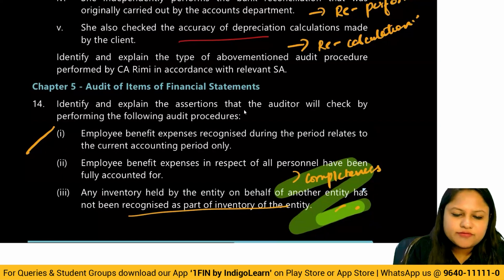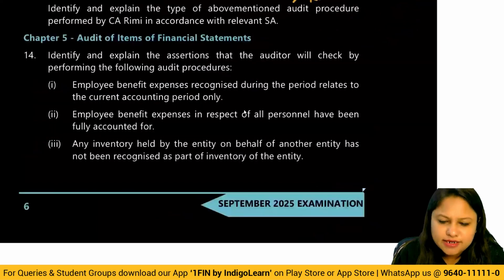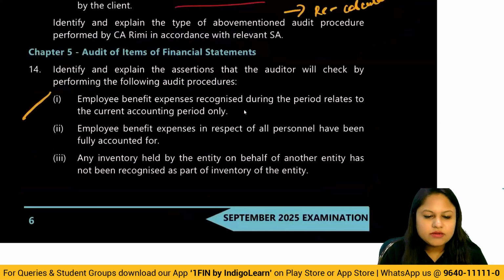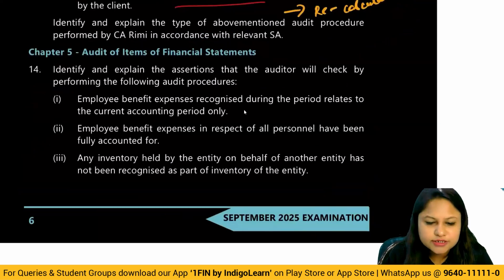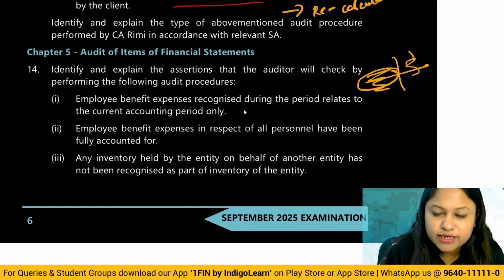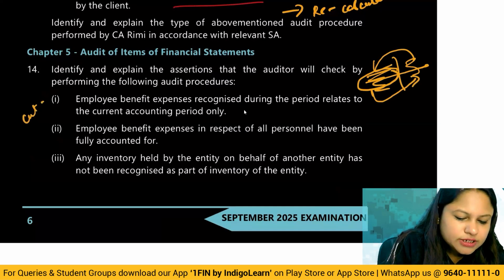That is question number 14, audit of items of financial statement. Identify and explain the assertion that the auditor will check by performing the following audit procedure. First, employee benefit expense recognized during the period relates to the current accounting period only. That means when you look at the two accounting periods, you're checking that this all belongs to the current accounting period only; what belongs here should not be taken over here, and what belongs to this accounting period should not be pushed here. So basically here what you're trying to check is whether cutoff has been checked correctly or not.